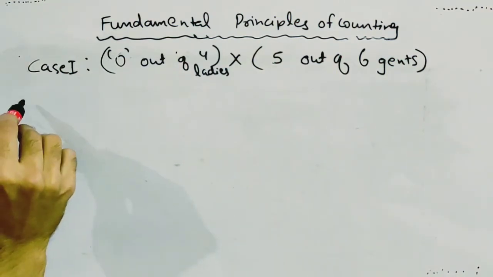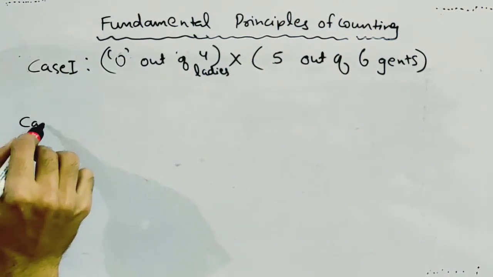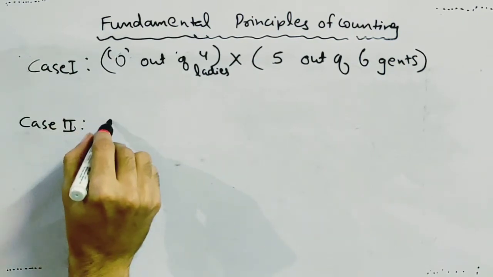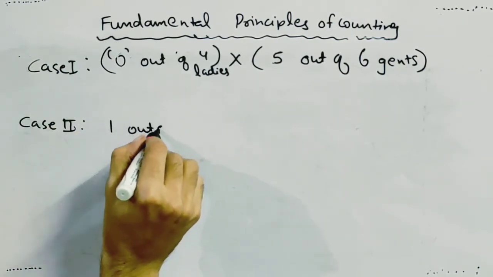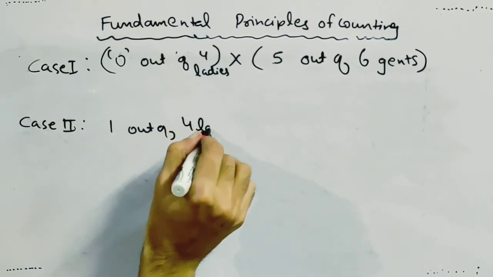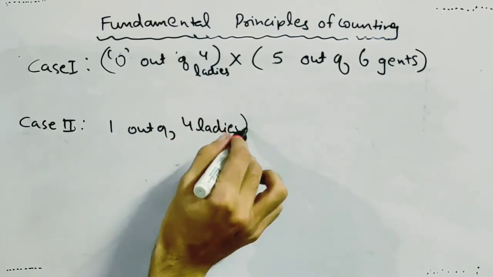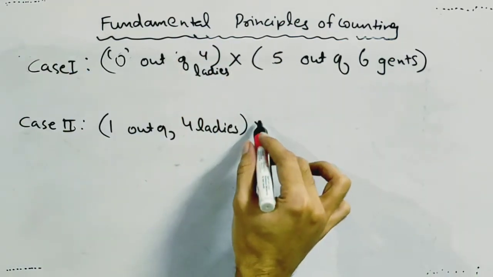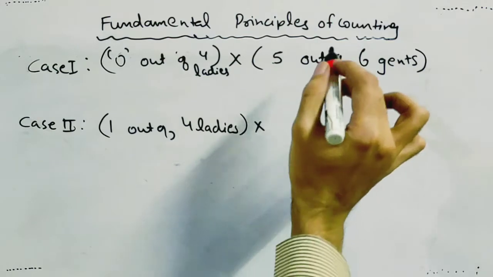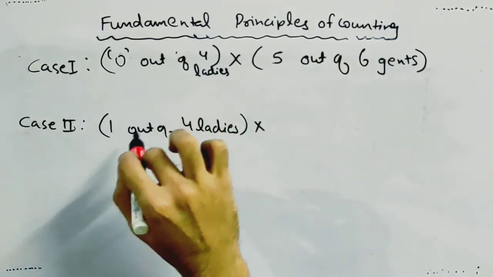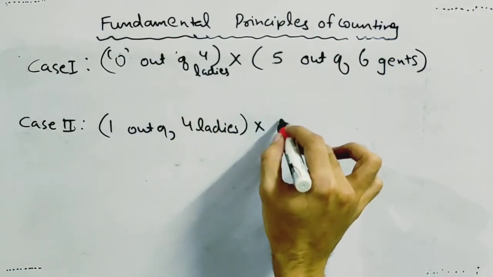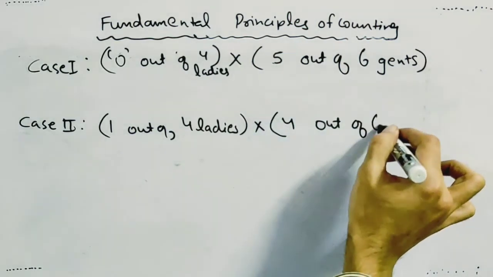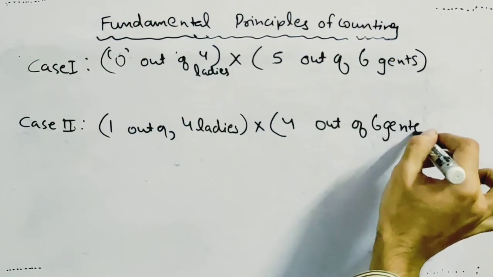Second case, you are selecting 1 out of 4 ladies, and I am using the word 'and', using the multiplication principle. 1 out of 4 ladies and 4 out of 6 gents candidates.